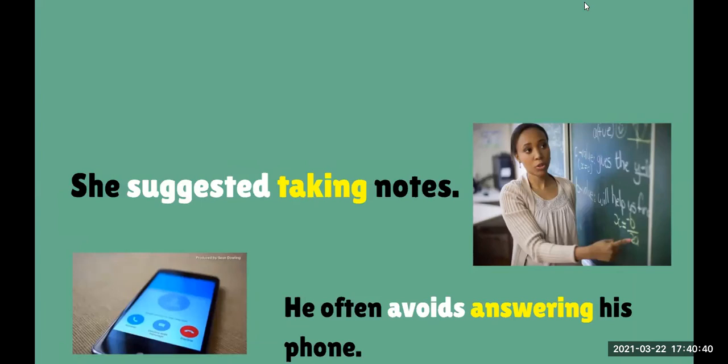Okay, it says, she suggested taking notes. He often avoids answering his phone. What do you think is the rule here? ¿Cuál podría ser la regla? La anterior era gerunds after prepositions or gerunds as the subject of the sentence. What about here? What could be the rule here?